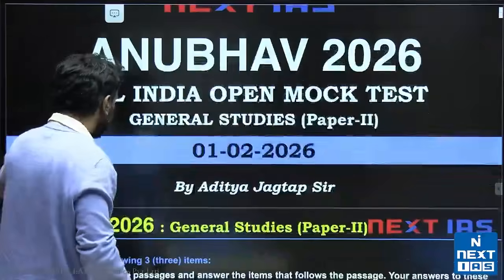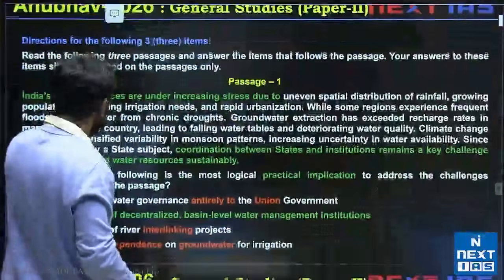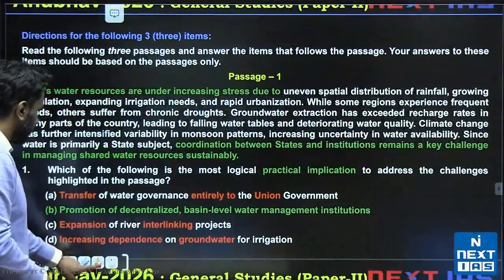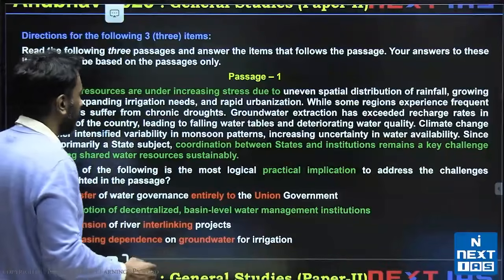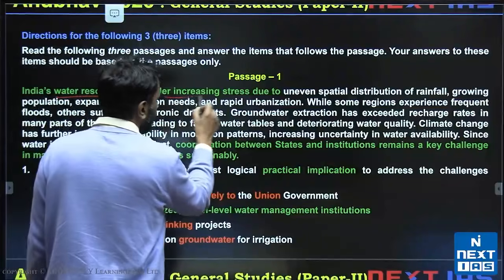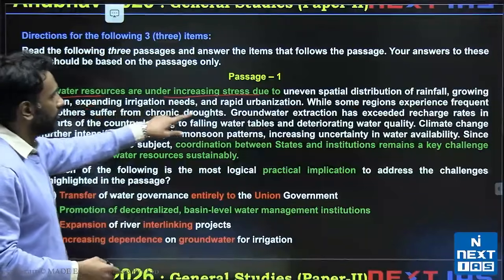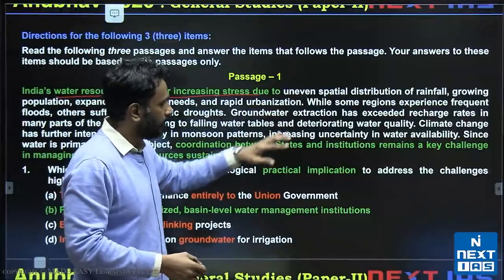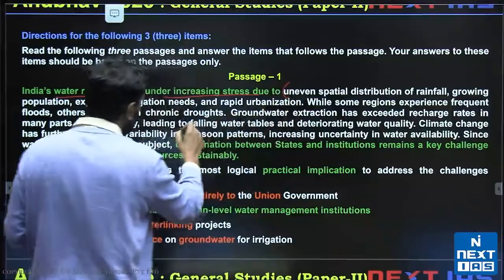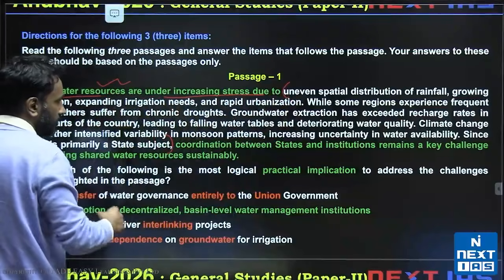Okay. Let's start with the first question here. I've marked the passages in a certain way where we can understand the main point of the author with that much more clarity. Here the author's main point is that India's water resources are under increasing stress due to multiple reasons. If you notice, I have not marked the reasons given because if an option requires me to, I will go back to the passage and see what the reasons are for India's water resources.